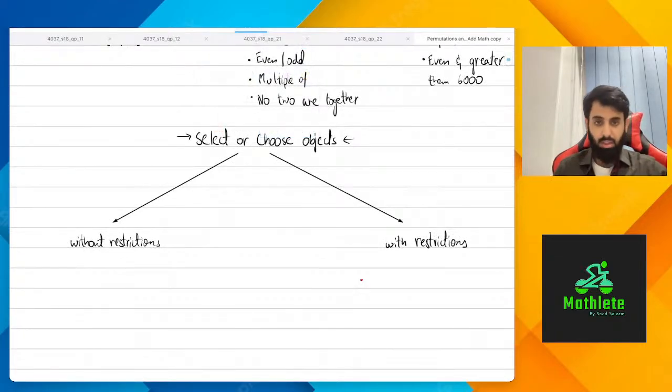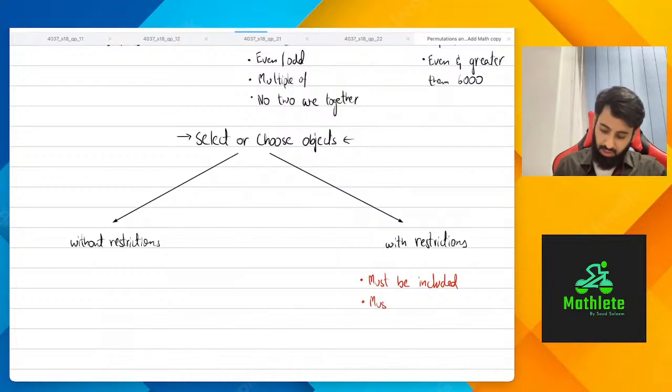Well, maybe it's going to say some 3, 4, 5 people must be together, or must be included. Let's not write together because up here you might mix it up with permutation. But let's say must be included in the team. Must be selected in the team. Something like that. In some cases it will say must not be separated.